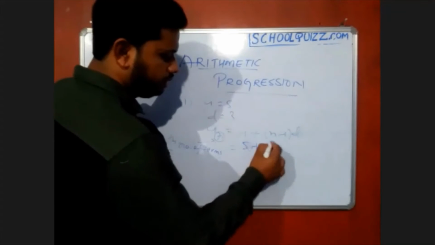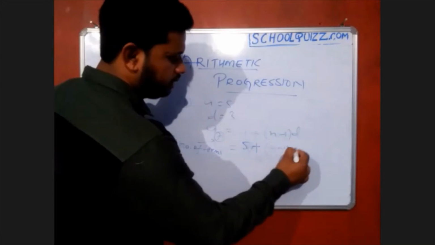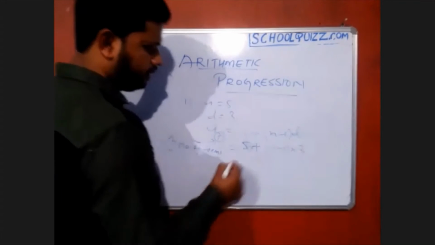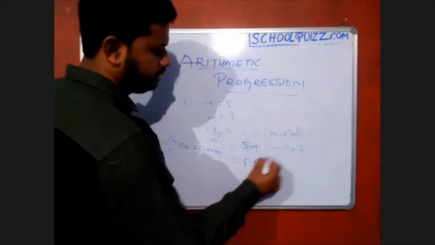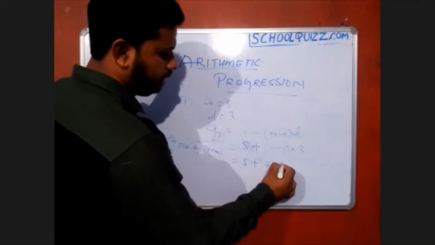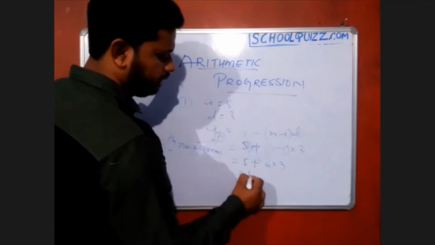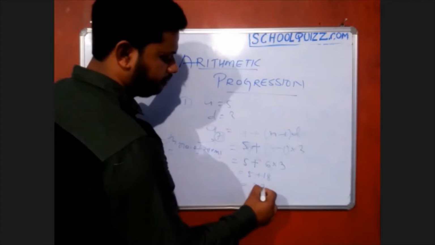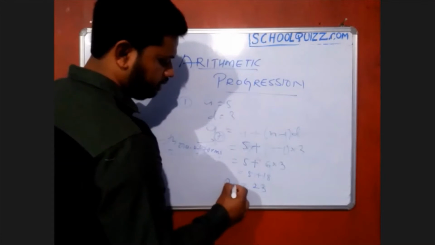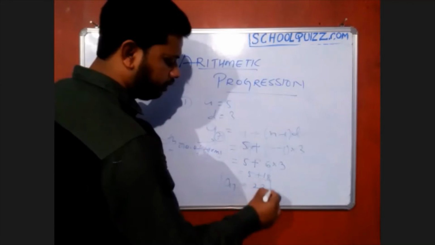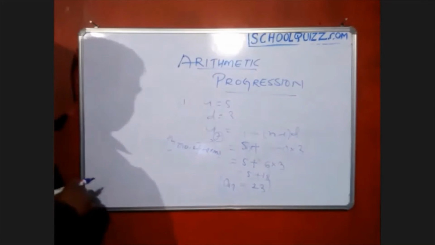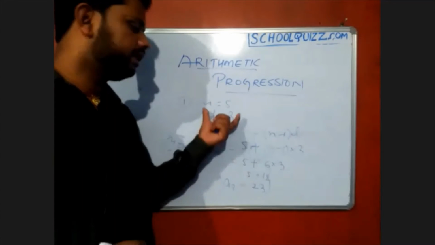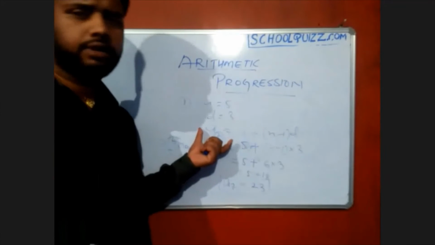So n means 7 minus 1 into D, how much? 3. How much do we get? 5 plus 7 minus 1, 6 into 3, that is 5 plus 18. So what do we get? 5 plus 18 is 23. So A7 we get is 23. So if we have the first term A and the common difference, we can find any number of terms.